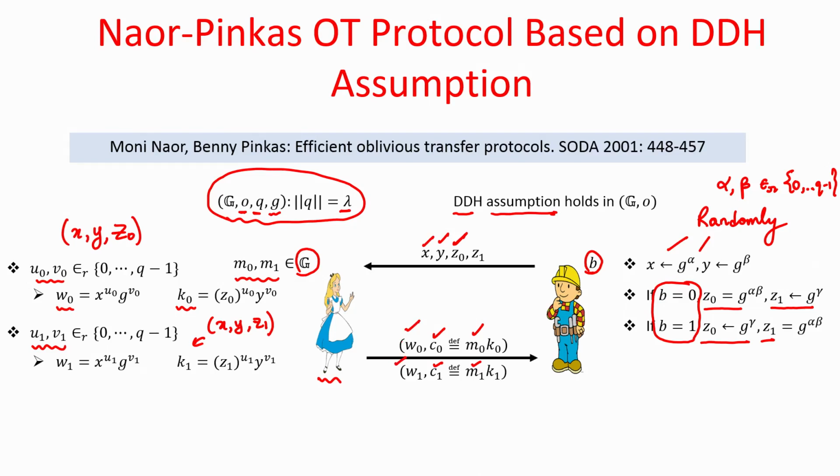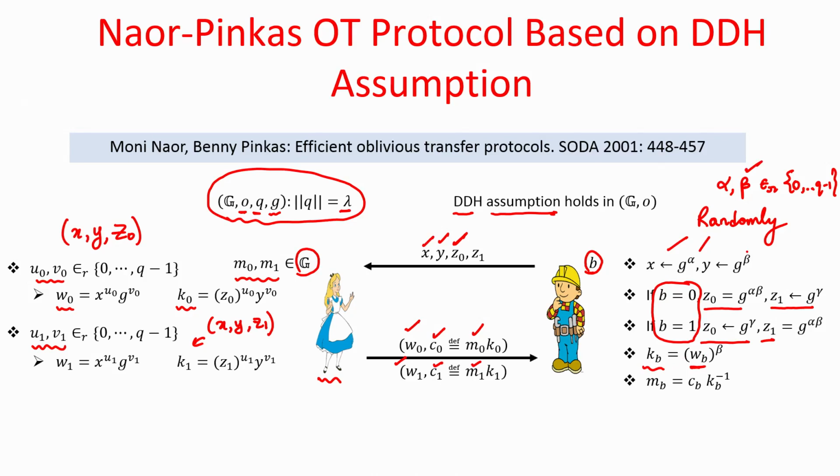Now, if Bob wants to recover the message M sub b, he does the following computations. He takes the message w sub b and raises it to the power beta. He has the beta, so he raises it, and then whatever value he obtains, my claim is that is the value of key k sub b.